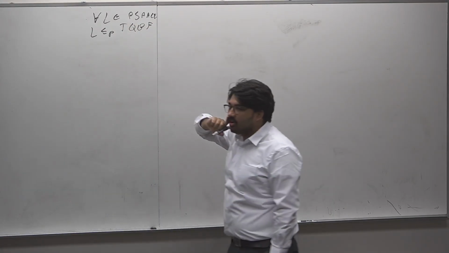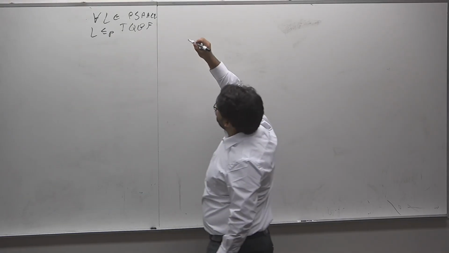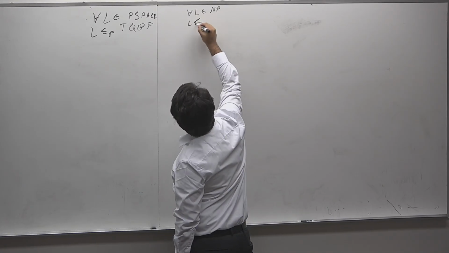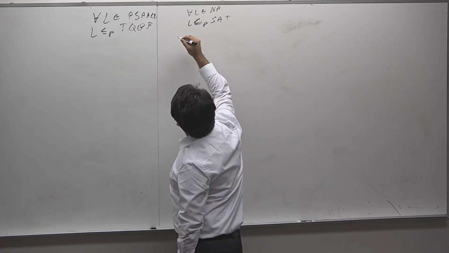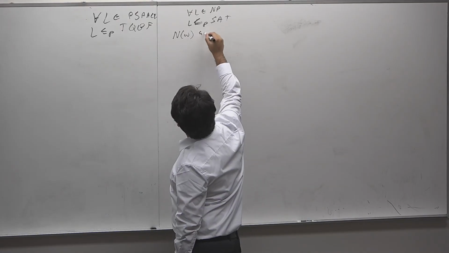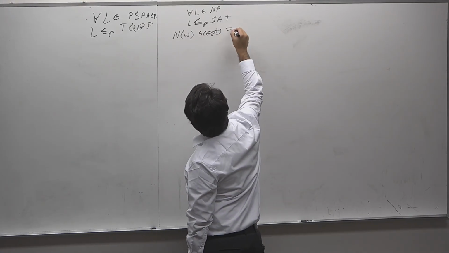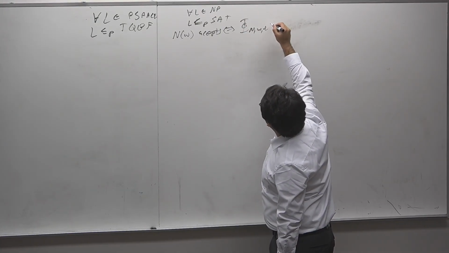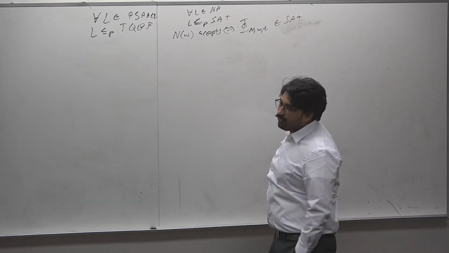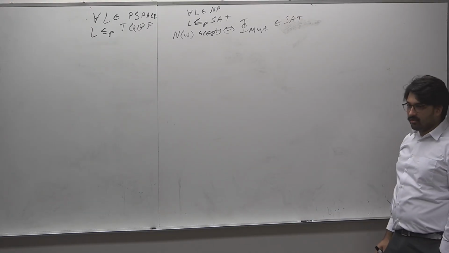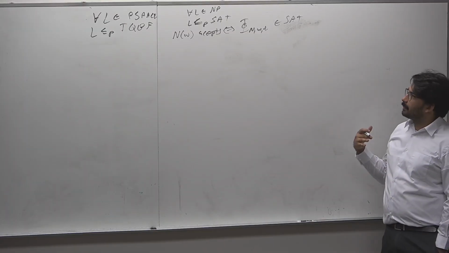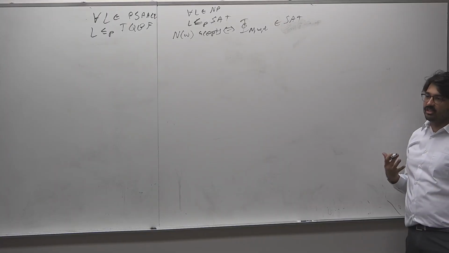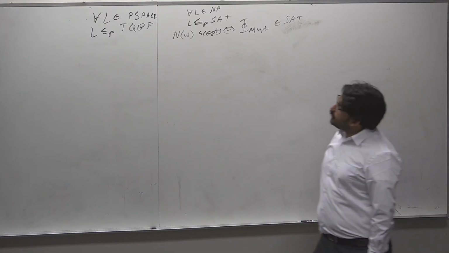You recall how we did Cook-Levin. For all L in NP, there was a reduction from L to SAT. The way we did that is we said the non-deterministic machine on W accepts if and only if some formula phi with hard-coded N, W, and T was in SAT. We made sure that the CNF had a satisfying assignment if and only if the machine accepted. So why don't we try the same thing here?